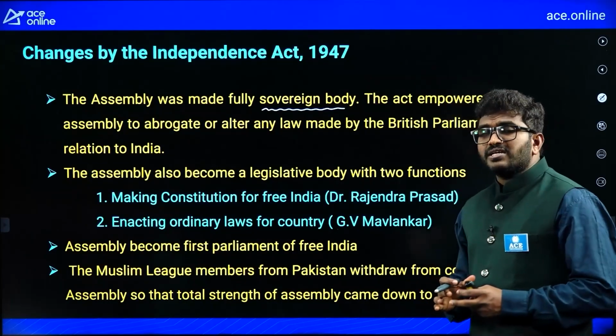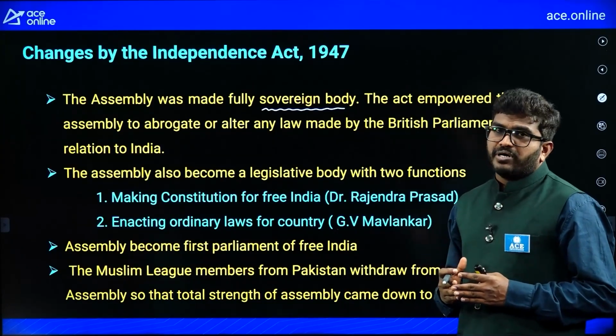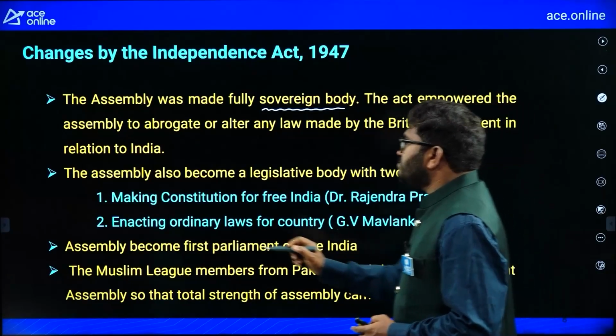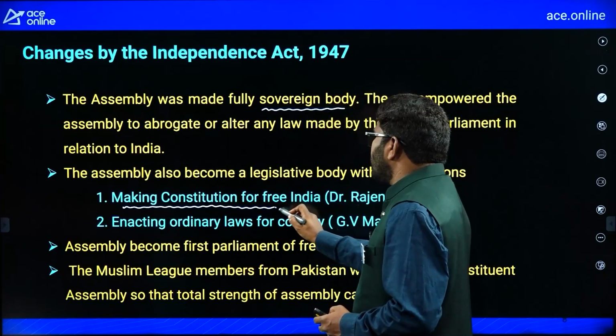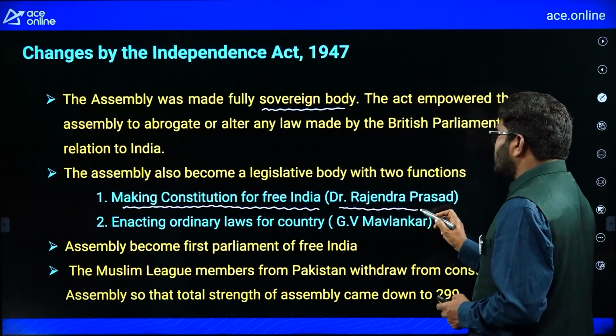Now, the assembly also became a legislative body with two functions. See, the whole assembly was converted into two legislative bodies. One legislative body is making the constitution for free India. The president for this is Dr. Rajendra Prasad.